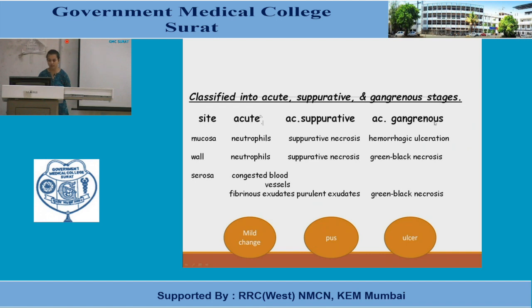Now acute gangrenous will have ulceration which is hemorrhagic type, and there is association of greenish black necrosis. Whenever we are talking about gangrene, it has to have a greenish black necrosis. And that's why there is an ulceration both of mucosa as well as outside, that means in the serosal layer. So it is acute gangrenous appendicitis.